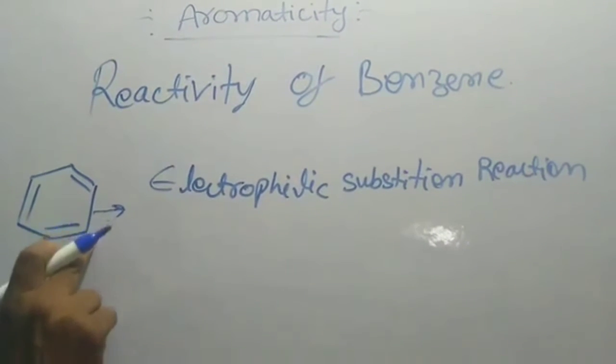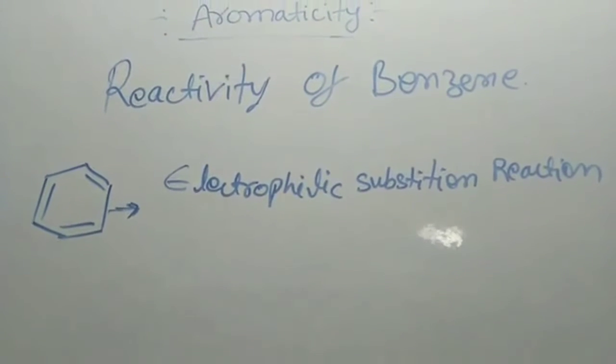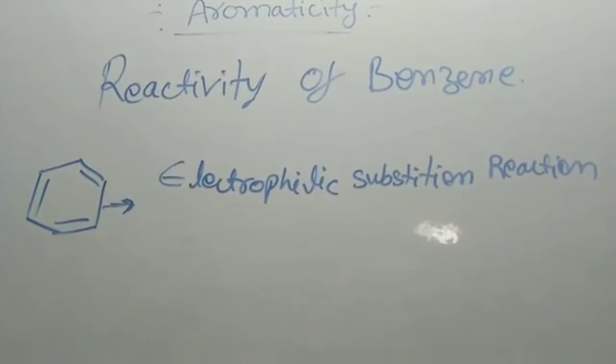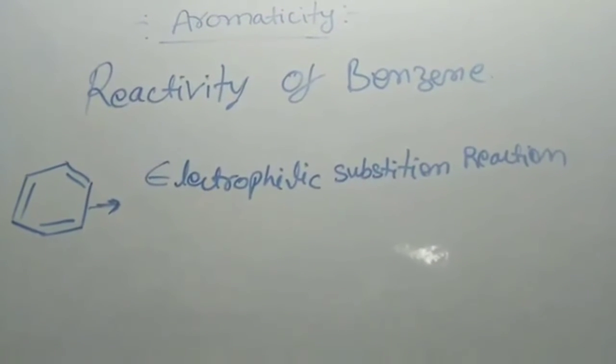As it acts as a nucleophile, it reacts with an electrophile. This electrophilic substitution reaction proceeds via 3 steps.